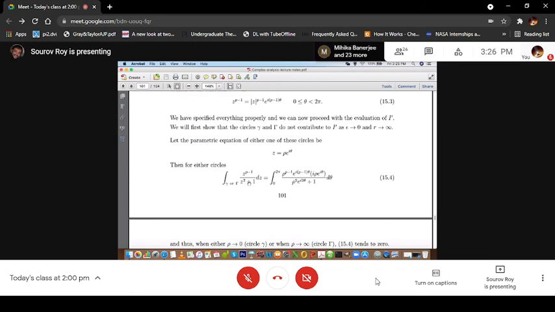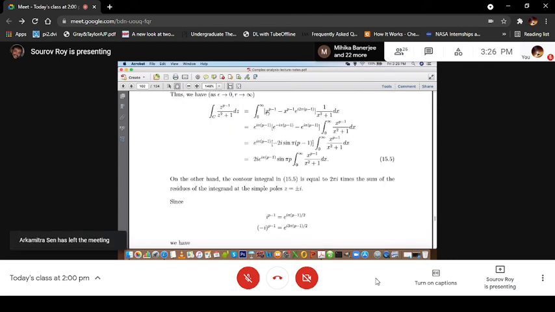Now, if you take this factor x to the power p minus 1 inside here, then you are left with 1 minus e to the power i 2 pi (p minus 1). So you can write it as e to the power i pi (p minus 1) times, here it is 1, so it will be e to the power minus i pi (p minus 1), and here it is e to the power 2 pi i (p minus 1), so it will be i pi (p minus 1).